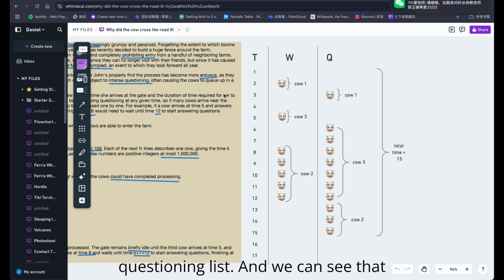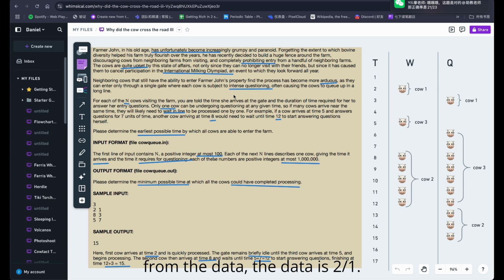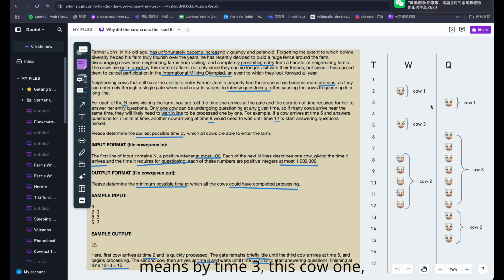And we can see that from the data, 2, 1. So at time 2, one cow arrives, and its questioning time is 1 second, which means by time 3, this cow, cow 1 we'll name it, has already finished processing. And then at time 8, one cow arrives.